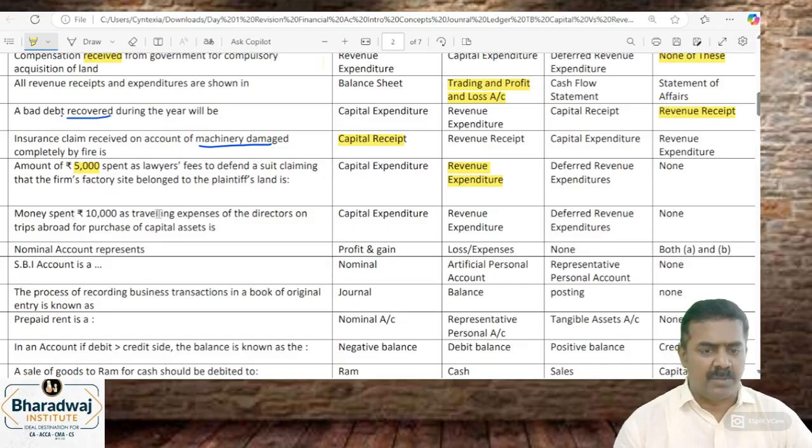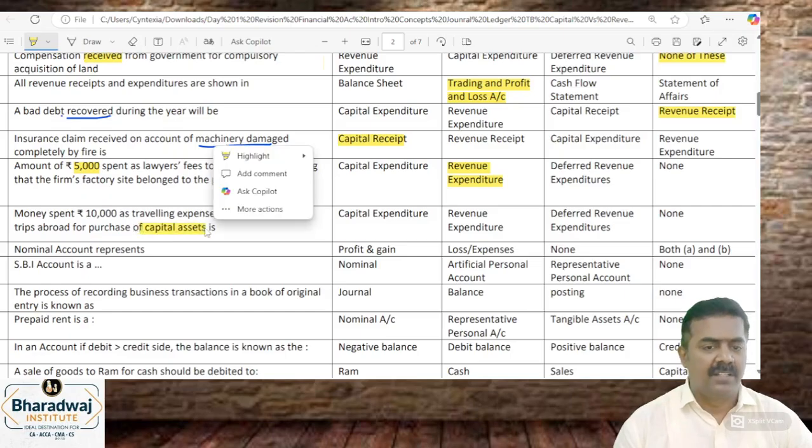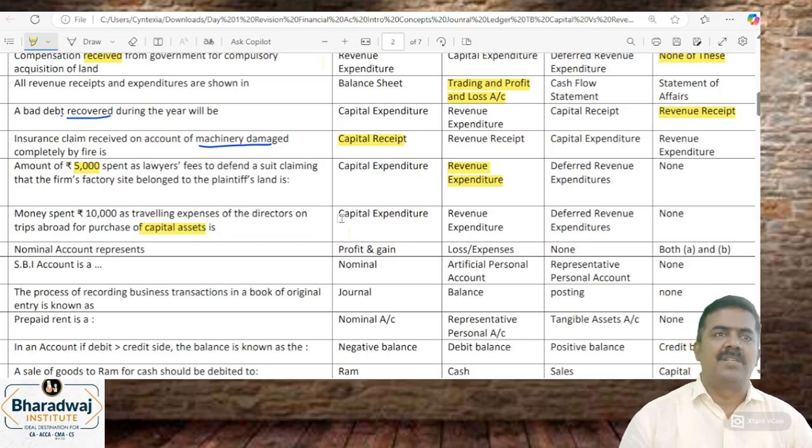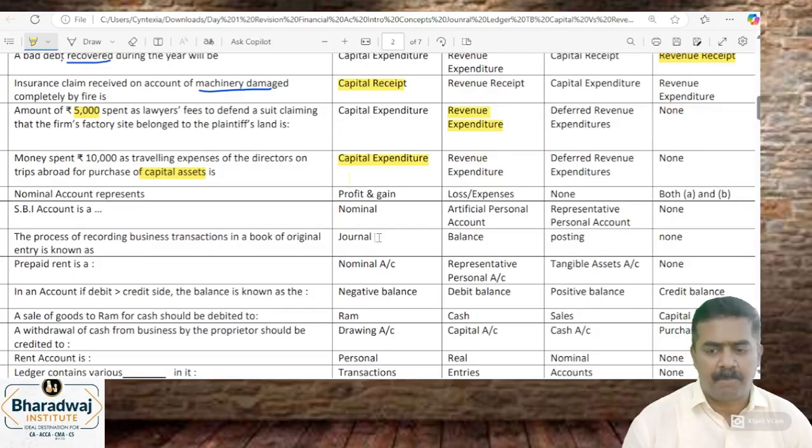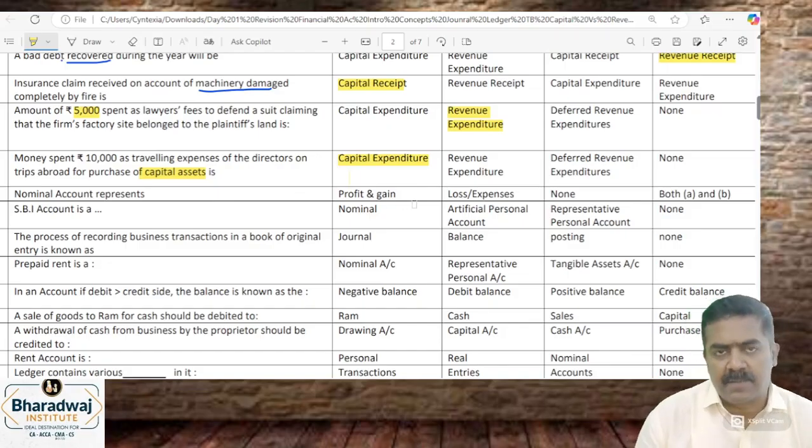Money spent 10,000 traveling expense for directors to purchase of capital asset. அவங்க நார்மலா பிசினஸ் போயிருக்காங்களா, அசெட் பர்ச்சேஸ் பண்ண போயிருக்காங்க. So it is part of the cost of the asset, capital expenditure. Nominal accounts represents ரெண்டுமே தான். Incomes and gains, losses. Answer is both A and B.